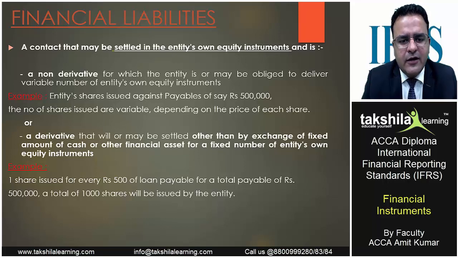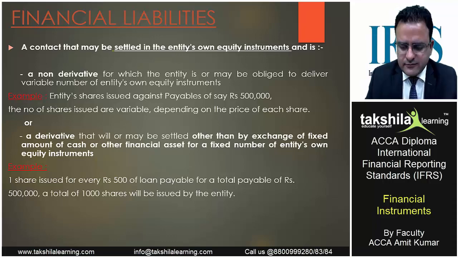Or it will be a derivative that will or may be settled other than by exchange of a fixed amount of cash or other financial asset for a fixed number of entity's own equity instruments. So it may be decided that for every rupee 500 payable, we'll issue one share. So it may be dependent on the total amount which we are required to settle. So for a total payable of 500,000, a total number of 1,000 shares will be issued. So this is how we'll be treating financial assets and financial liabilities.